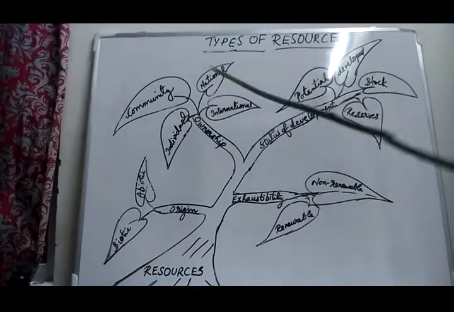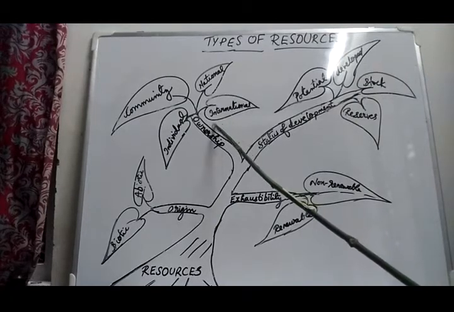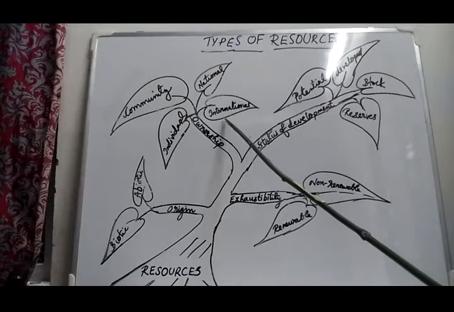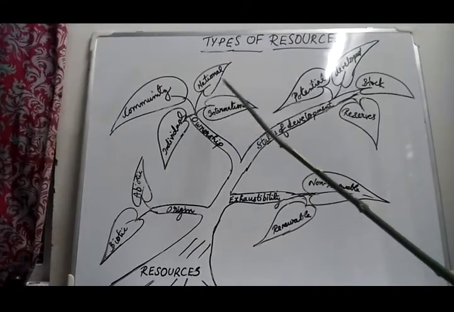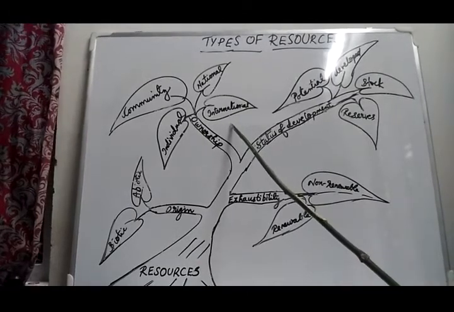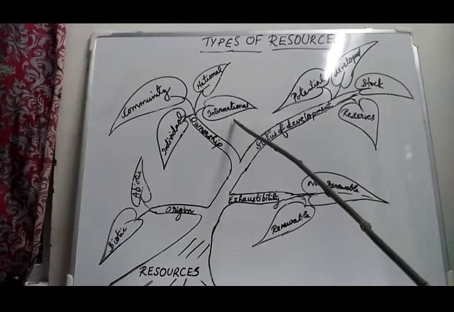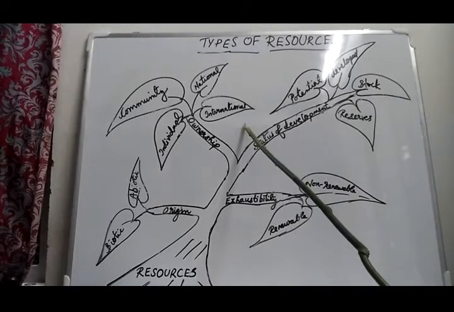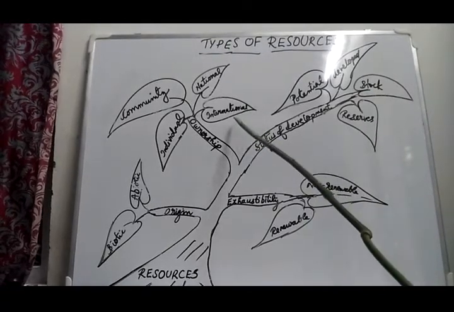Next one, international resources. Everything regarding the usage of international resources is controlled by some international institutions. The largest international institution, that is UNO, is an example. The oceanic resources beyond, I told you, up to 200 kilometers.